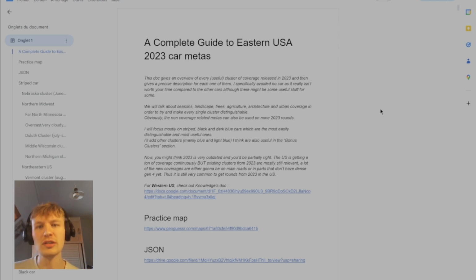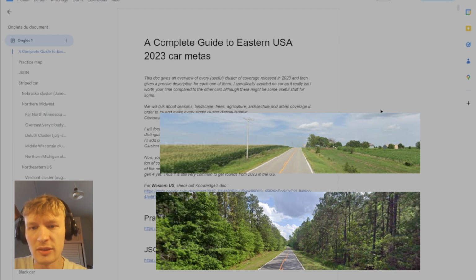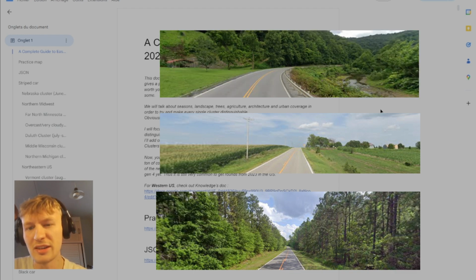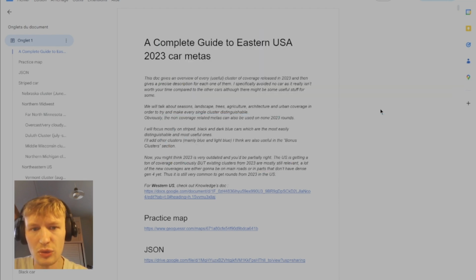Region guessing the Eastern US by using car meters. The Eastern US is a notoriously difficult region to region guess, as you'll often find yourself in a forest, or in the plains or the Midwest, in some random fields, and you don't really have stuff immediately around you to region guess. So you can easily be thousands and thousands of kilometers off.